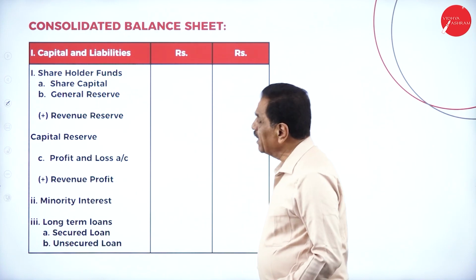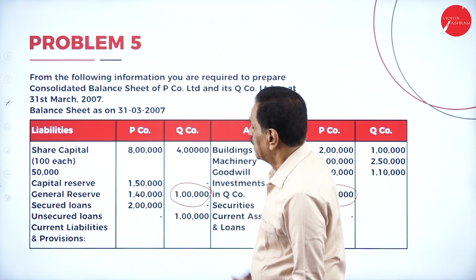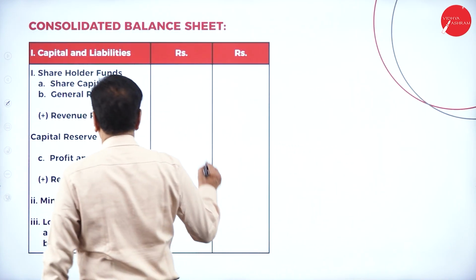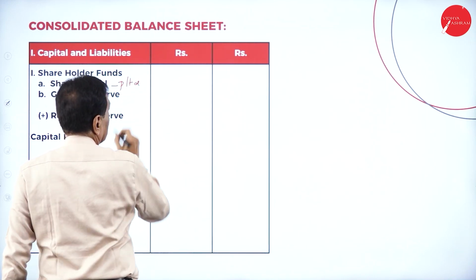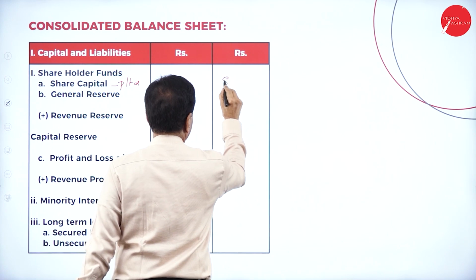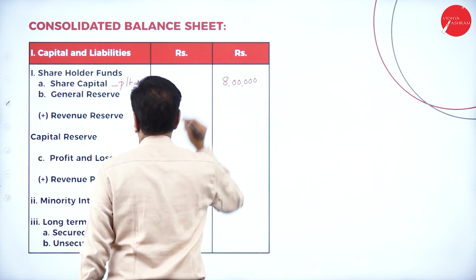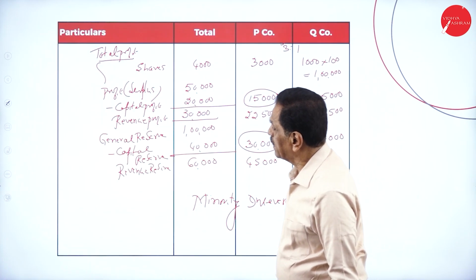Share capital. See the balance sheet. What is the share capital? Share capital of P Limited is 8 lakh. Then general reserve of P Limited, see the balance sheet.